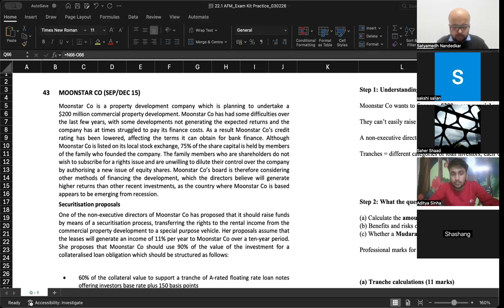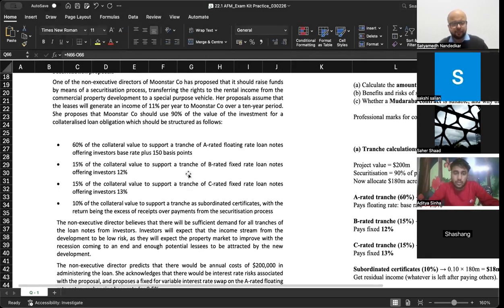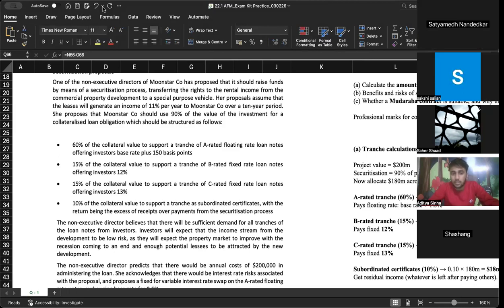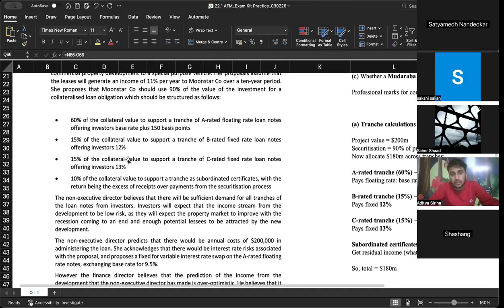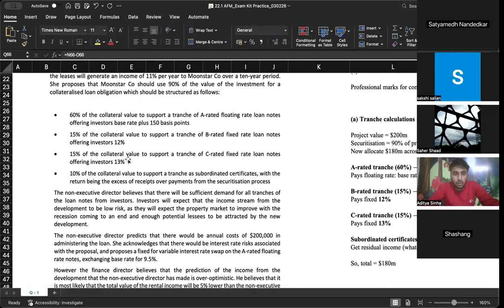Moonstar Company's board is therefore considering other methods of financing the development, which the directors believe will generate higher returns than other recent investments, as the country where Moonstar Company is based appears to be emerging from recession. Securitization proposal. One of the non-executive directors of Moonstar Company has proposed that it should raise funds by means of a securitization process, transferring the rights to the rental income from the commercial property development to a special purpose vehicle. Her proposal assumes that the lease will generate an income of 11% per year to Moonstar Company over a 10-year period.